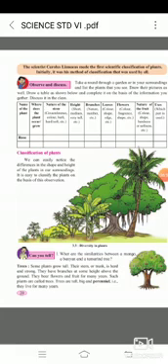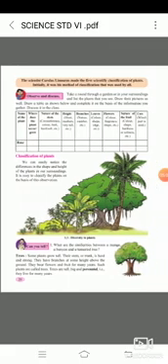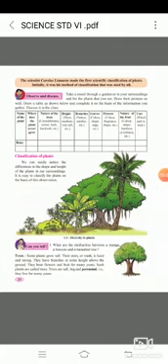Here is the diagram, 3.3, diversity in plants. Question number 1: what are the similarities between a mango, a banyan and a tamarind tree? Here it is explained by asking you a question. So what is the answer to that question? Trees. Some plants grow tall. What are trees? Trees grow tall, and their stem and trunk are very hard.